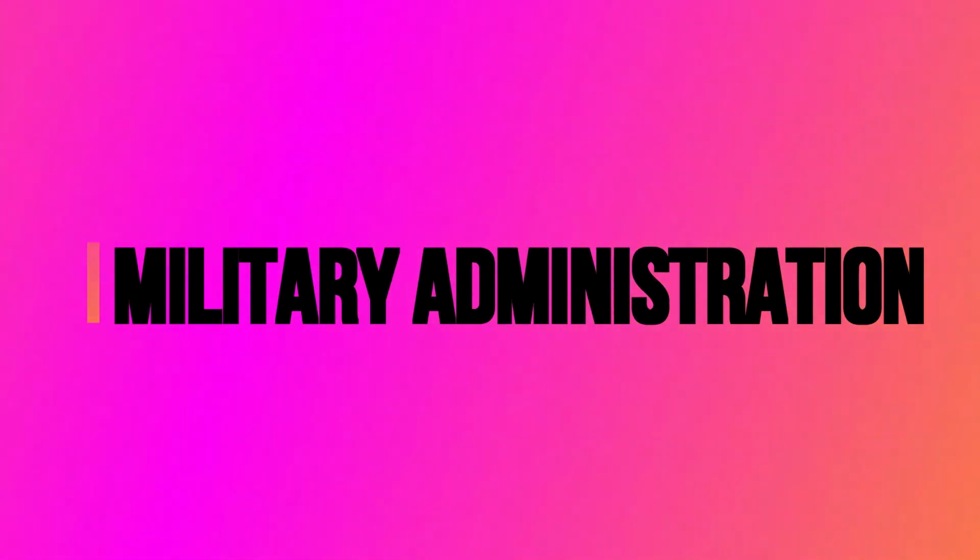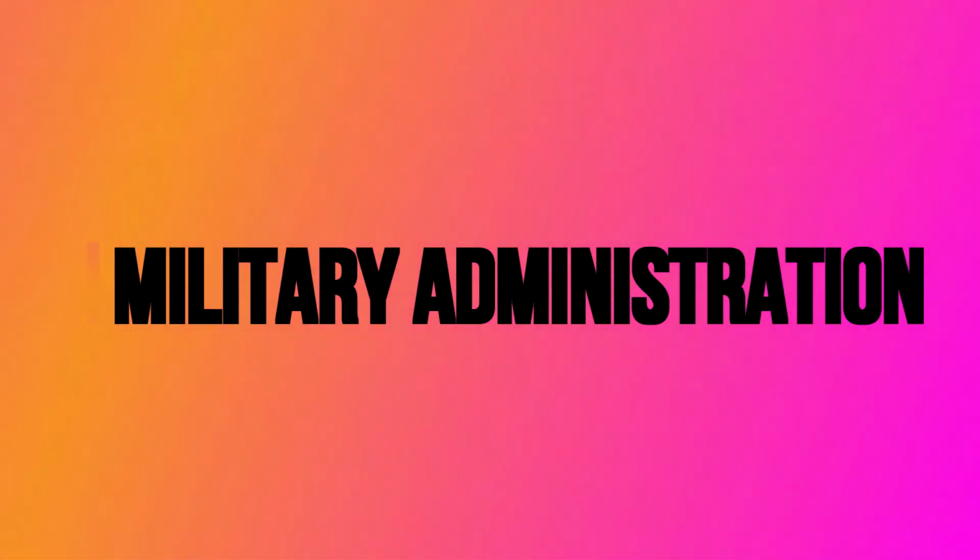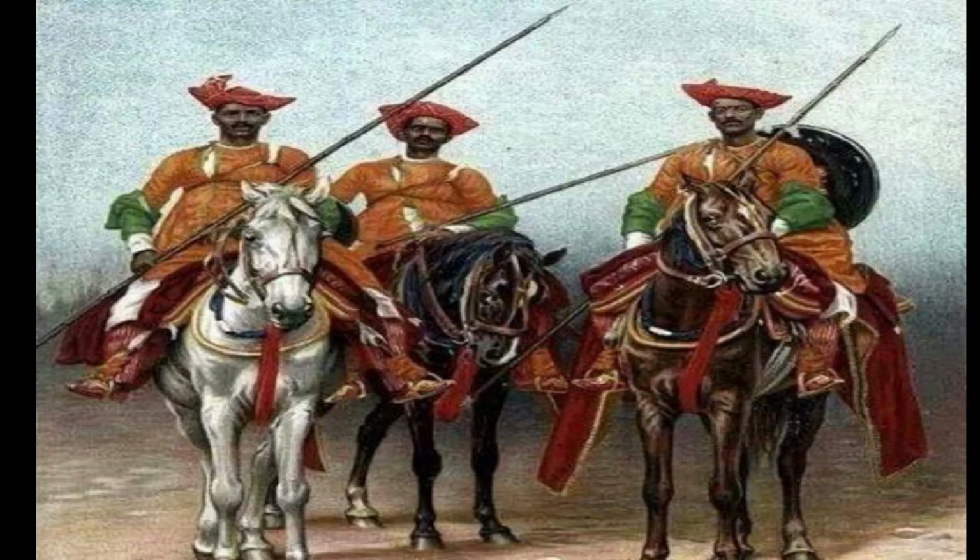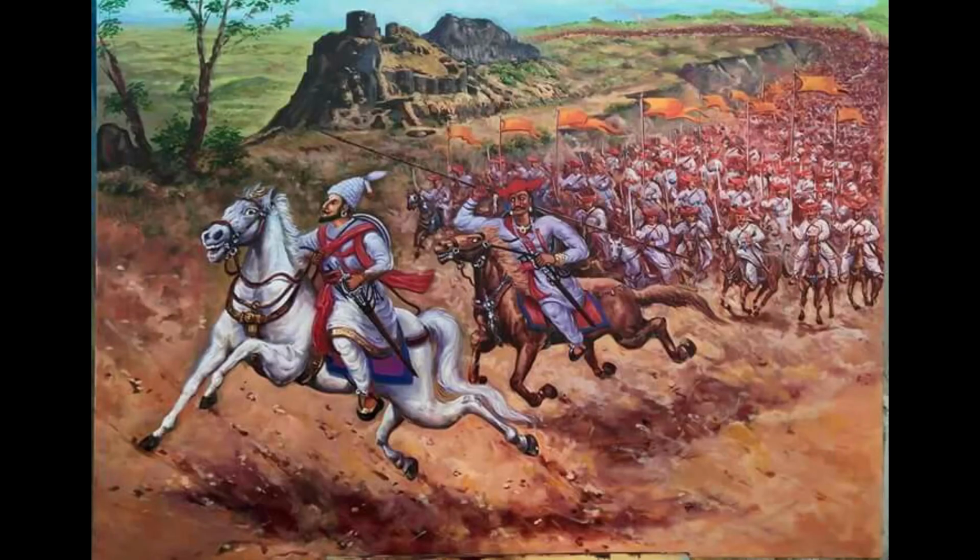Now let us see military administration of Maratha. Shivaji created and maintained an organized and disciplined army consisting of infantry, cavalry, and navy. He recruited only able persons and managed a huge army. His army, mostly composed of light infantry and light cavalry, was well adapted to guerrilla warfare in the hilly terrain of the Western Ghats. The army movements were extremely quick.